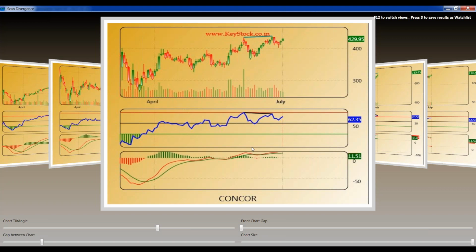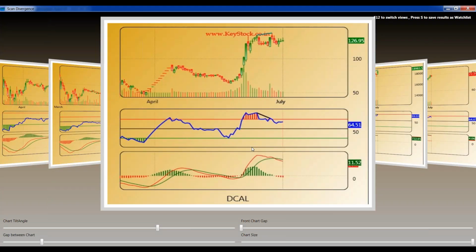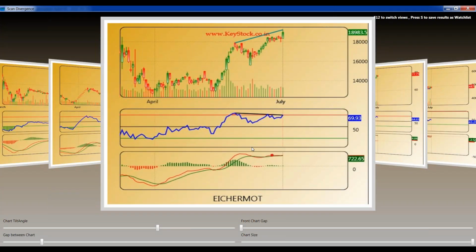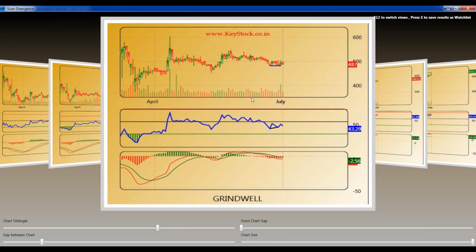Yes, on the page I have shared Infosys a few days back. If you go there, you will be able to understand the meaning of the divergence. Okay, so these are several stocks where there is a divergence. See this is Grindwell. Now I am repeating the same thing. Divergence is not the only parameter you have to look for. You have to look for support and resistance as well.